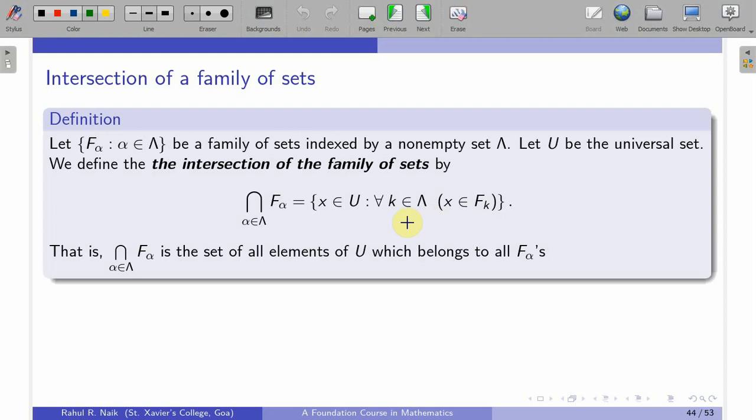Okay, so that is same as saying x is lying in each of F alpha. So that is same as saying for each alpha in lambda, x is in F alpha. So in other words, intersection of F alpha is a set of all elements of U which belong to all F alpha, and therefore I can say that x belongs to intersection of F alpha where alpha is varying over this lambda if and only if x is in F alpha for all alpha in this index set.